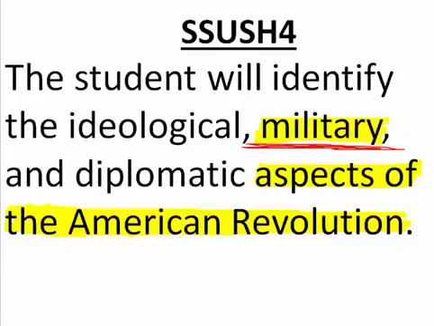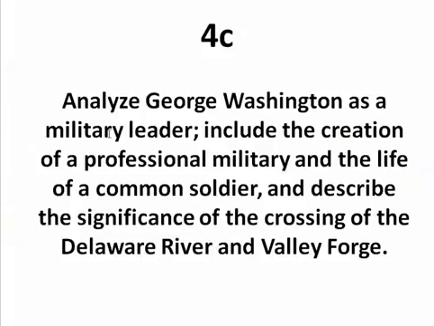Alright, in Standard 4, the student will identify ideological, military, and diplomatic aspects of the American Revolution. We want to concentrate on some military aspects of the Revolution. Alright, so let's look at George Washington. 4C says analyze George Washington as a leader. And there's a semicolon, and there's that magic word, include. So we're going to talk about George Washington and his role as a military leader. That's what we're going to do. Include the creation